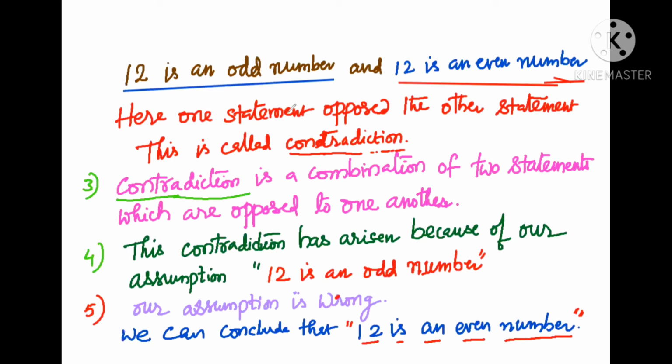Here in a contradiction, if one statement is true, the other statement is false. If one statement is false, the other statement is true. But the two statements cannot be true at the same time. That's why this is called contradiction. So we proved this statement by using contradiction in this way. Many mathematical statements or theorems in geometry are also proved by this proof by contradiction.